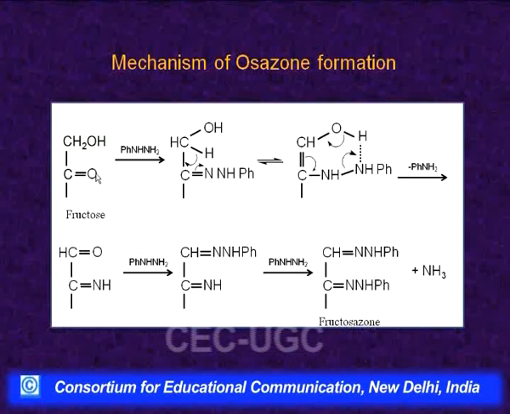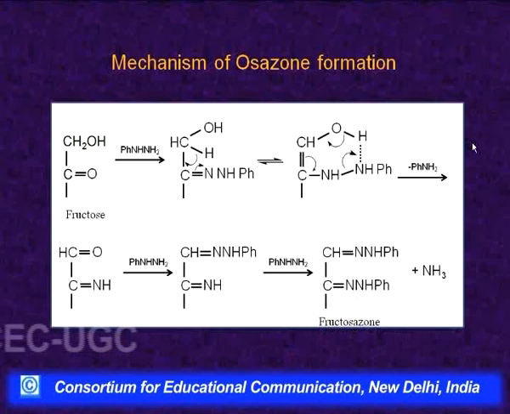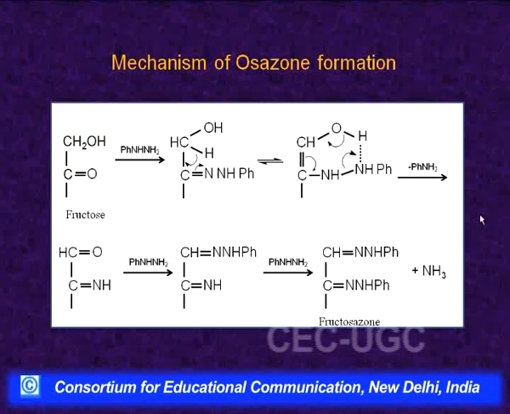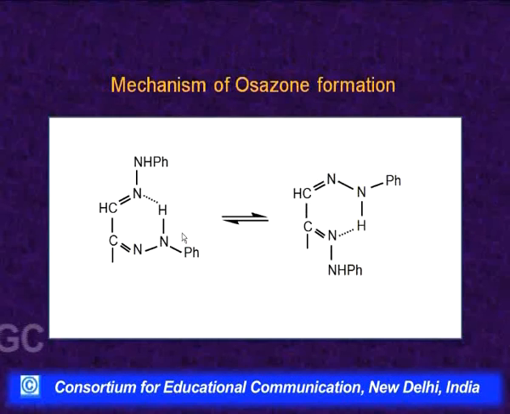Now, in both these cases we have seen that it is carbon number 1 and 2 that react. Why does this oxidation not occur at the next carbon? Because once this is formed, a similar reaction could occur at the next carbon, which is also CHOH. The reason given is that once this type of structure is formed, it is stabilized by hydrogen bond formation and we get this stabilization here.